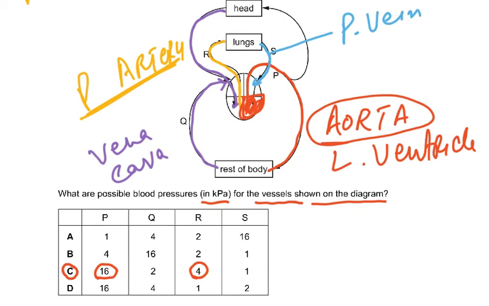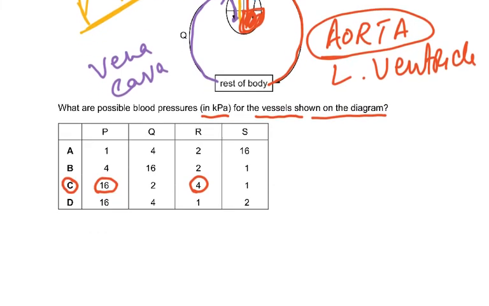The other ones are veins. You have to understand the vena cava would have, as compared to S, what is S? S is the pulmonary vein. So vena cava would have two pressure, and the S, which is the pulmonary vein, would have one. Pulmonary vein is where the blood has gone to the lungs and then it's just returning back to the heart, so low pressure circulation as it is. So very good question, very difficult question.